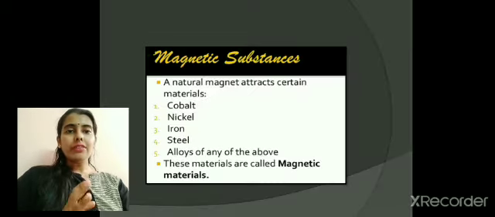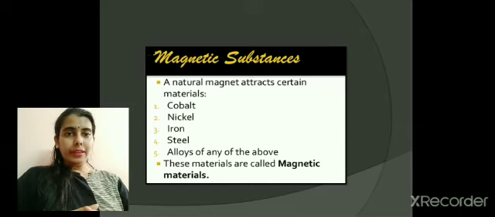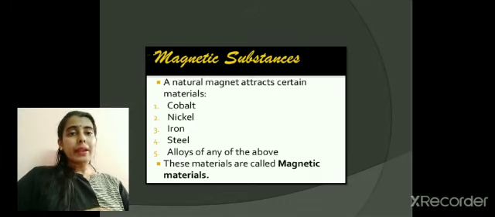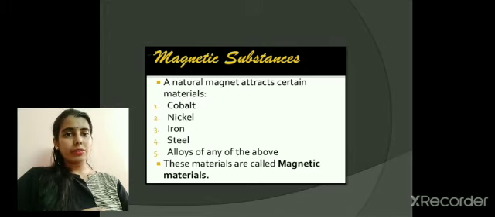So today we have learned what is a magnet, from where it is obtained. A natural magnet occurs in the form of an ore of iron, that is magnetite. Today we learned about the discovery of magnet, that a shepherd boy discovered this magnet. Earlier people used to feel that this is something evil happening, but later it led to the discovery of magnet. When a magnet is suspended freely from a string, it always aligns itself in north and south direction.